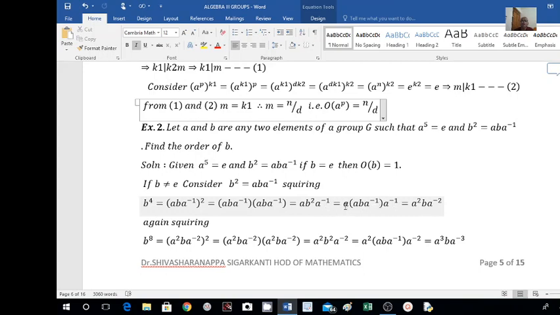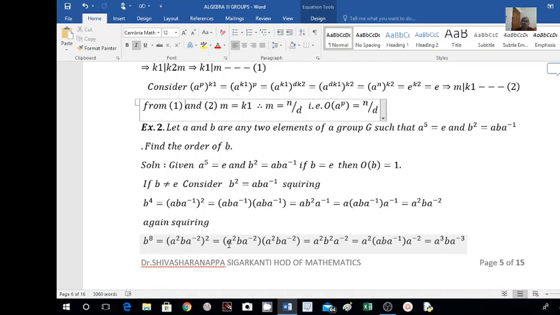Again by the associative law, this is A square B A inverse square, and A inverse square means A to the power of minus 2. So I got B to the power of 4 equal to A square B A to the power of minus 2. Again squaring this, I will get on the left hand side B to the power of 8, and on the right hand side A square B A raised to minus 2, whole square.